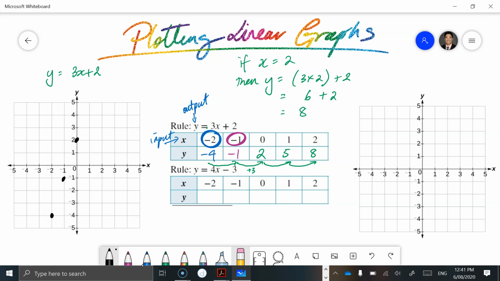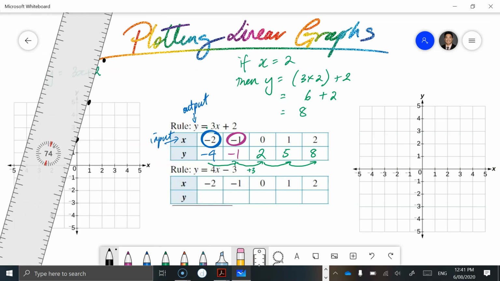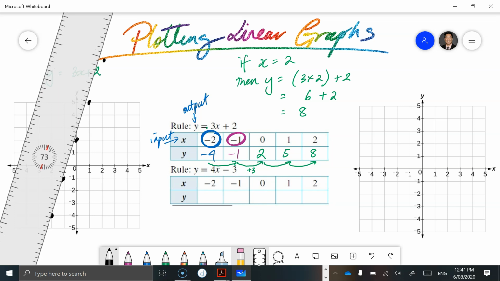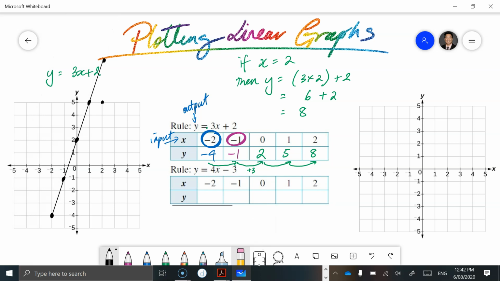1 and 5, that's over here. And we've run out of space, so 2 and 8 should be somewhere up here. Yep, so we can get our ruler, and the moment that your line or your coordinates are not straight, that is already going to indicate that something hasn't gone quite right with your calculations. So let's say this point was over here, so we had a bit of a jagged part, then you would need to check your calculations to see what went wrong.